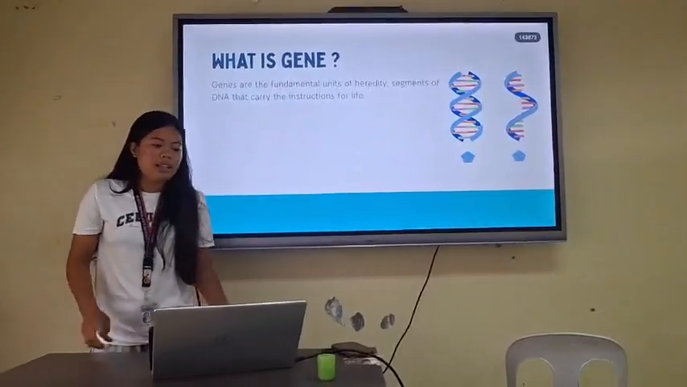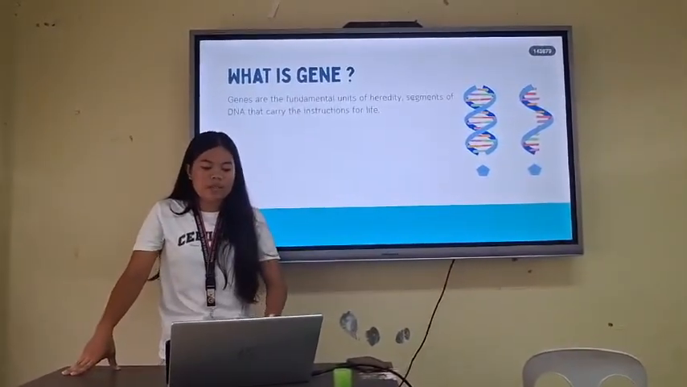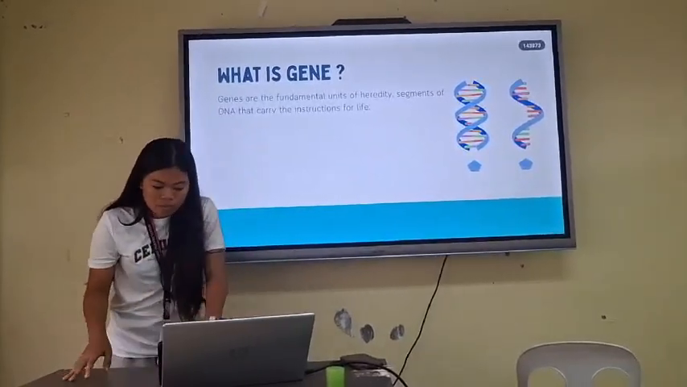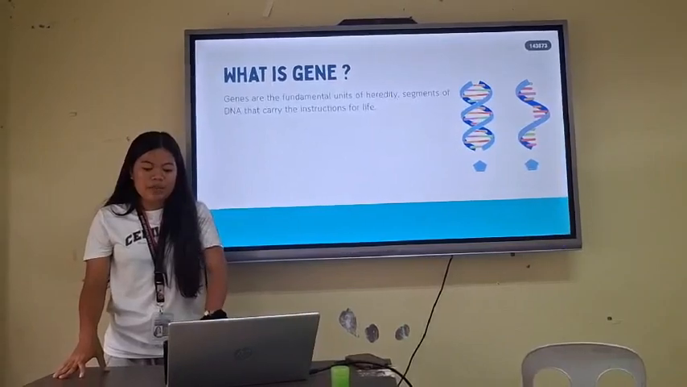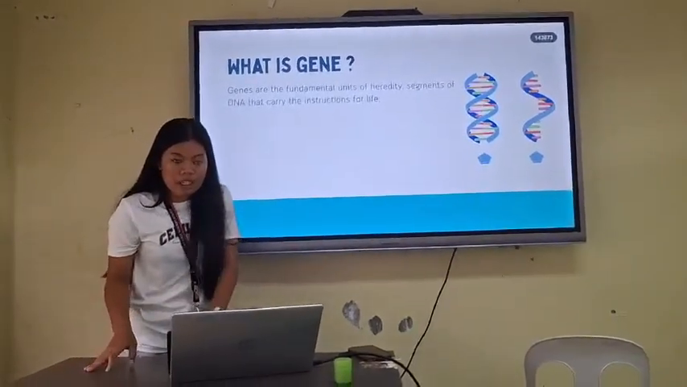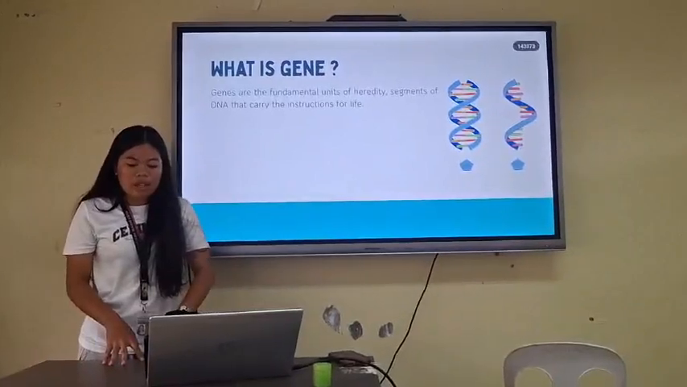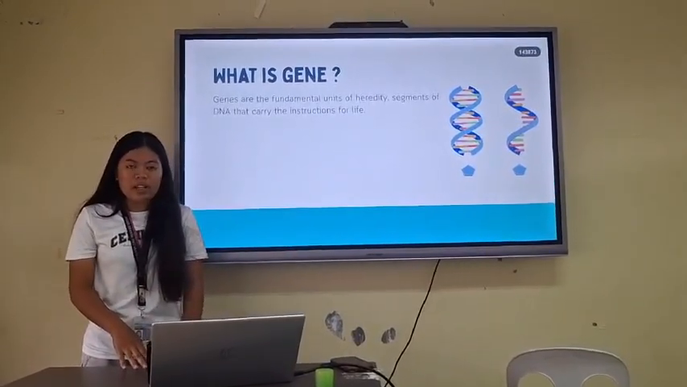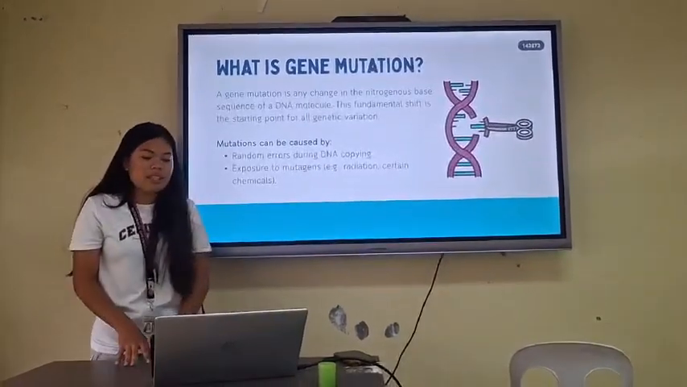So what is a gene? Genes are the fundamental units of heredity, segments of DNA that carry instructions of life. A gene is a small section of DNA that carries instructions for making a specific protein. This instruction controls how the body grows, develops, and functions, and determines traits such as eye color, height, and blood type.